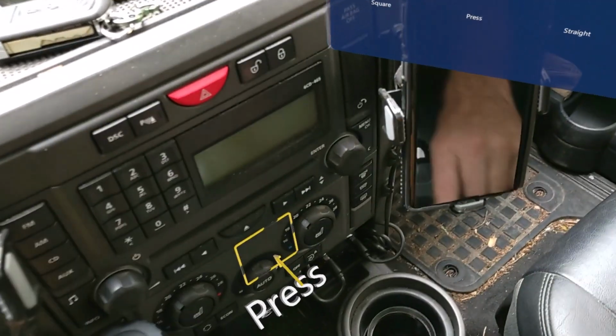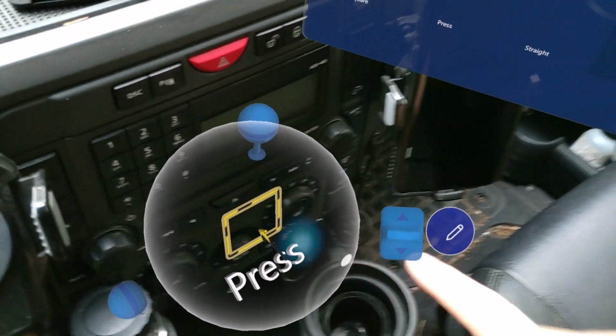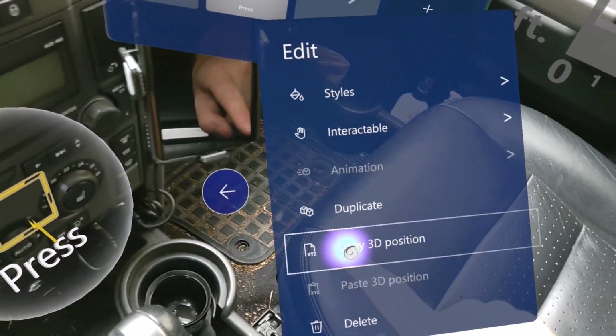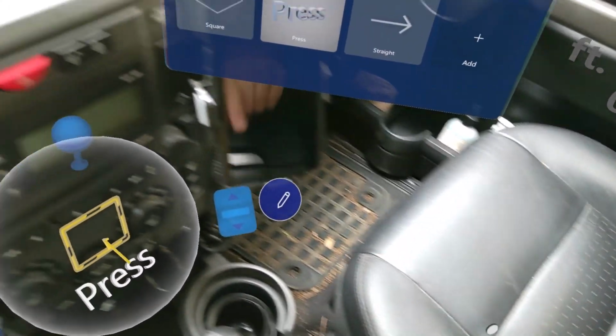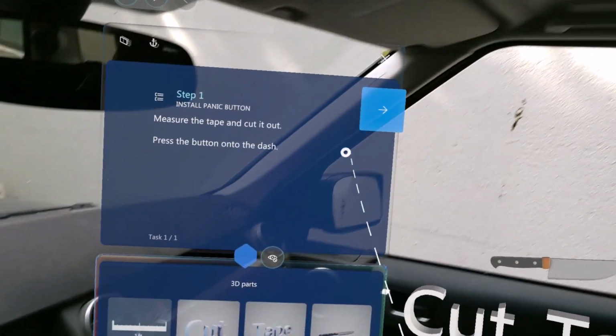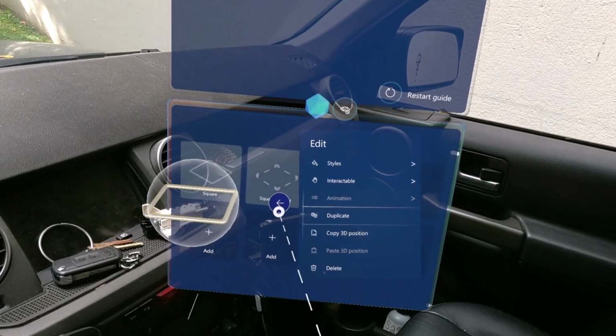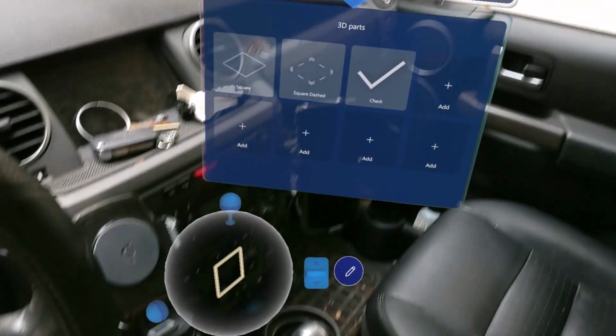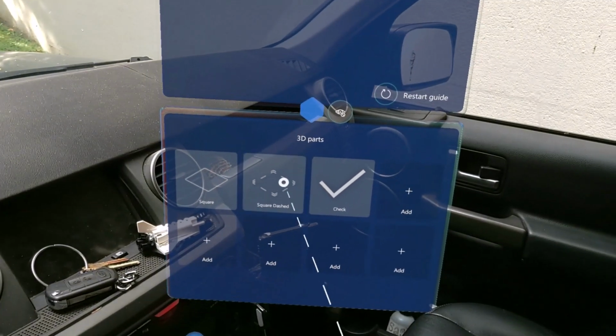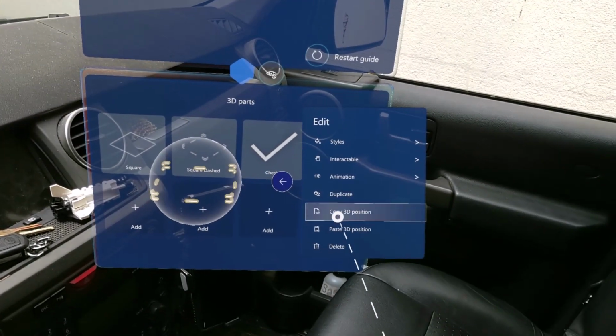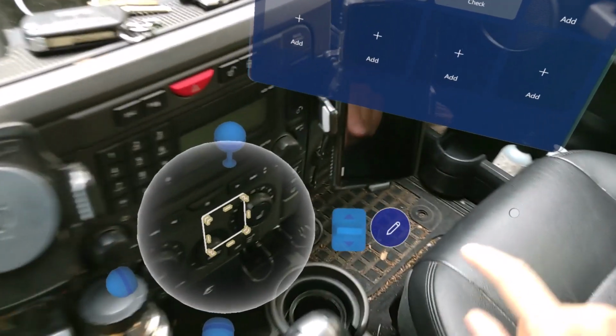One of the things I want to do is copy the position of this hologram. So I can use this copy 3D position button. And now when I go to the next step, and I'm going to put the same hologram in the same spot, I can paste the 3D position. You can see it jumps right there. I can even paste it with this other shape. So that's cool. I want to make these green.